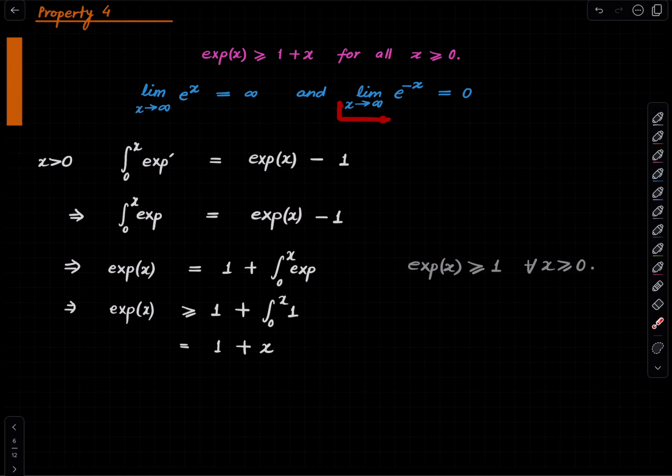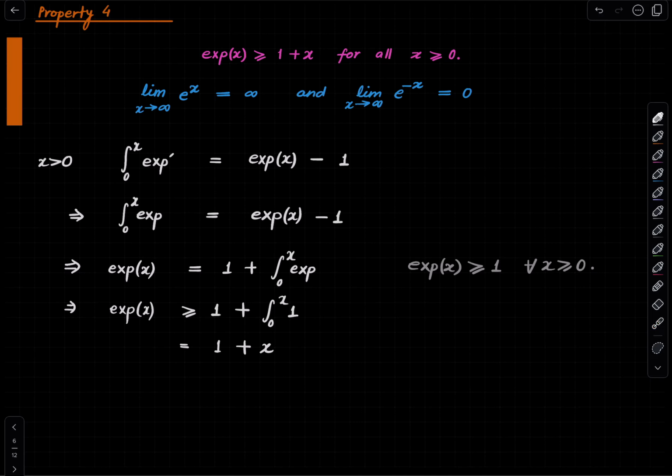What about the other one? Why is it true that if you put smaller and smaller values as inputs to the exponential function, you are going closer and closer to 0? You'll always be positive because the exponential function is always positive, but we are saying that it will come as close to 0 as you like. Why is that? Well, you use the homomorphism property.